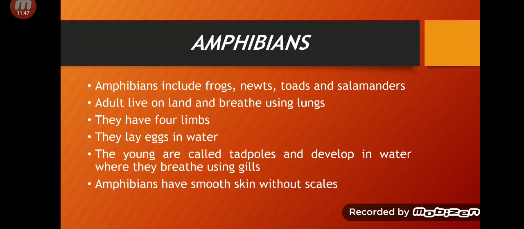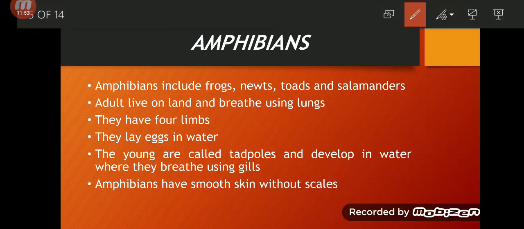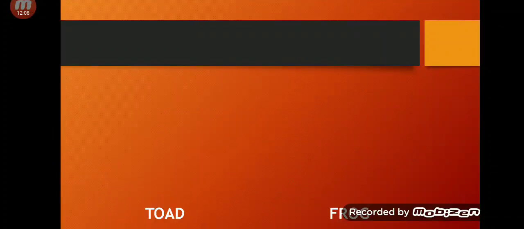Look at point number 5. The young are called tadpoles, and they develop in water, and they have smooth skin without scales. Now I will show you the picture for these two.